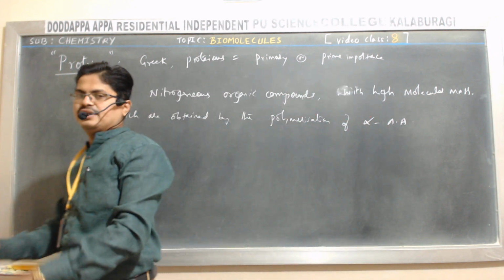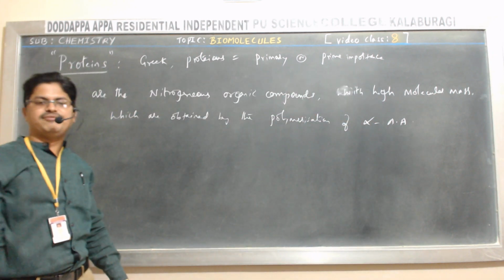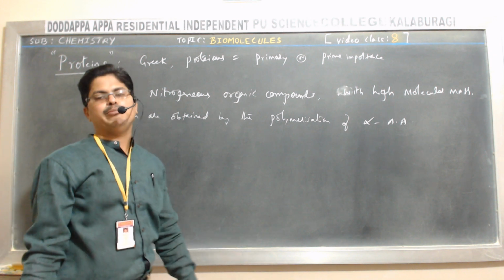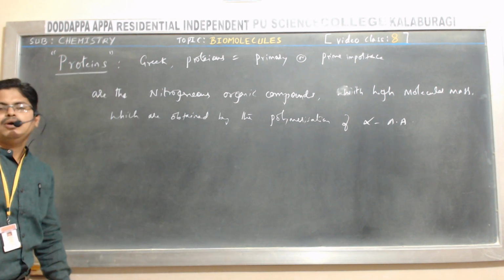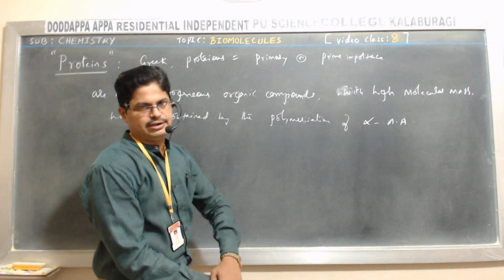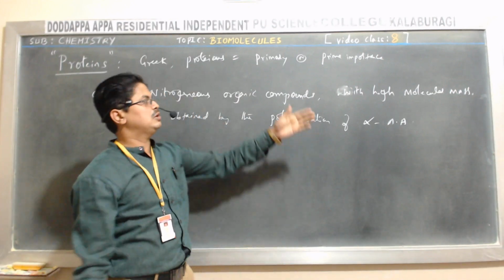Those obtained by the polymerization of alpha amino acids are called proteins. So, proteins are nitrogenous organic compounds with high molecular mass.